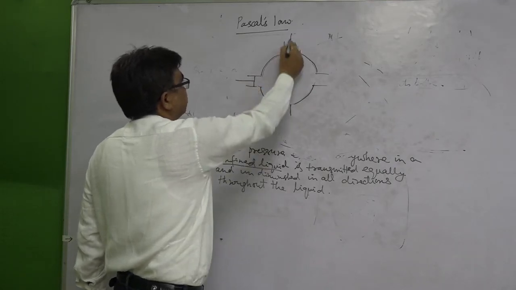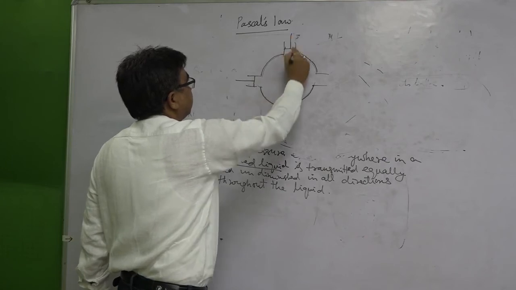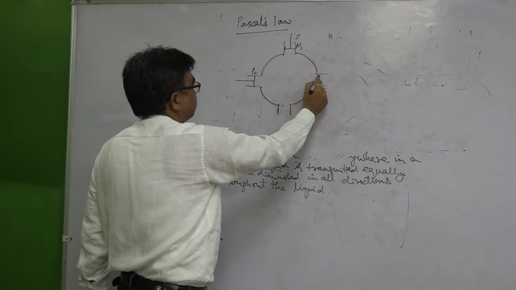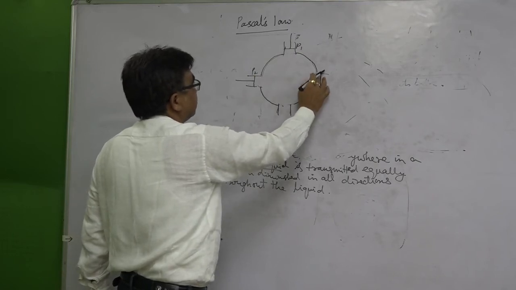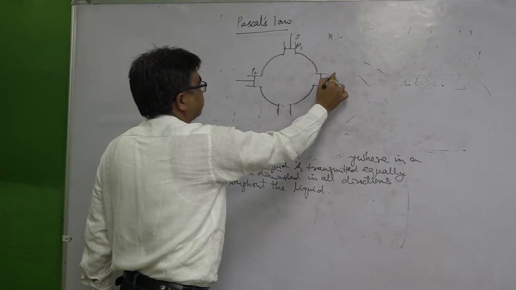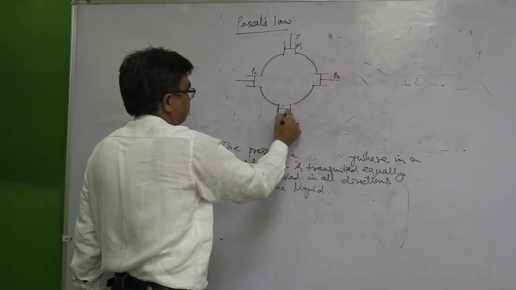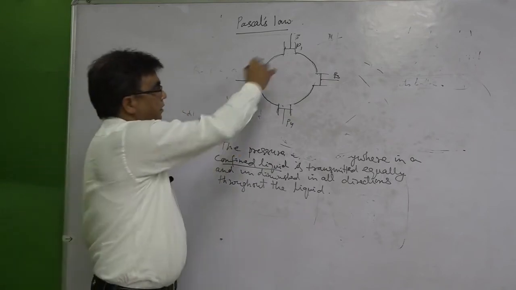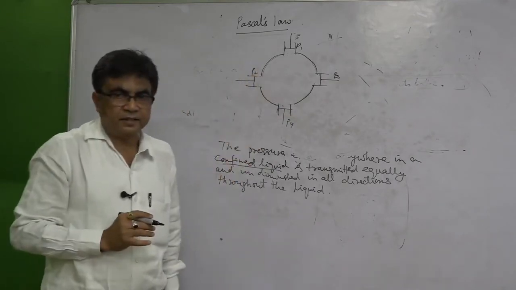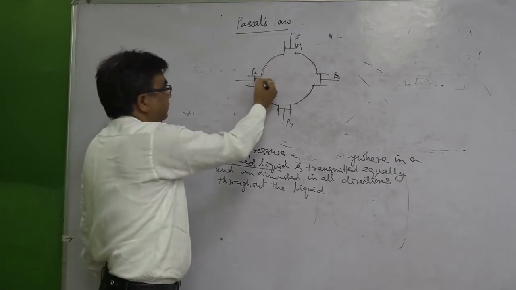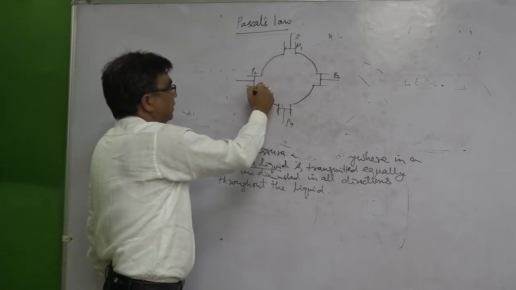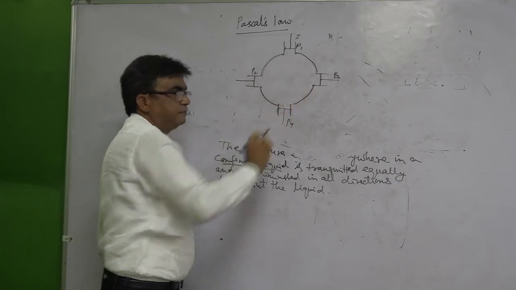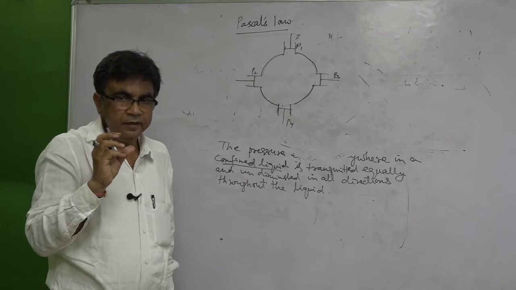Suppose this is piston P1, this is piston P2, this is piston P3, this is piston P4. This is a vessel. You can see 4 openings and pistons are fitted here, and all the pistons are of the same, equal area.